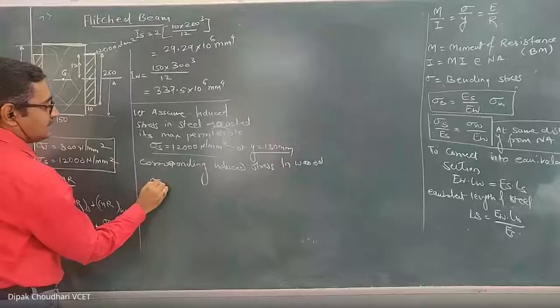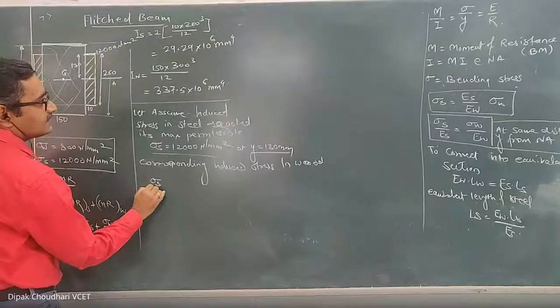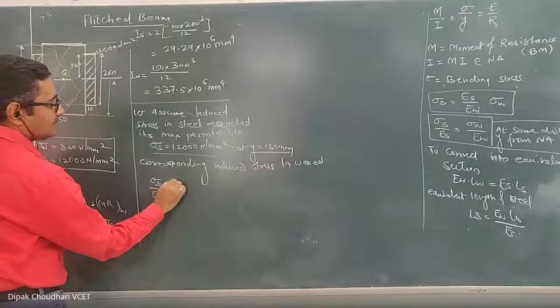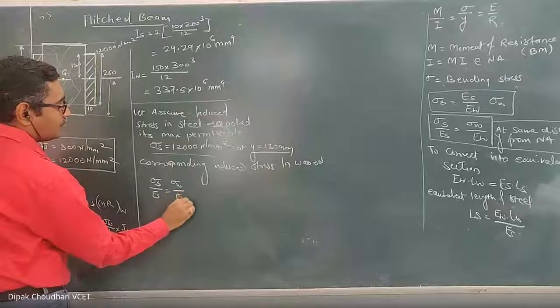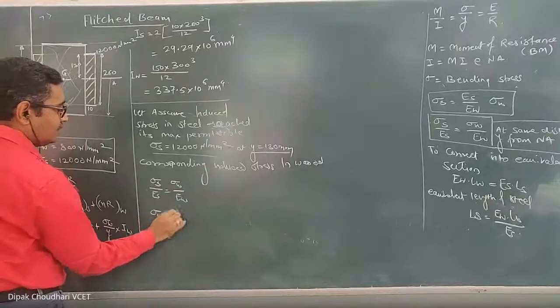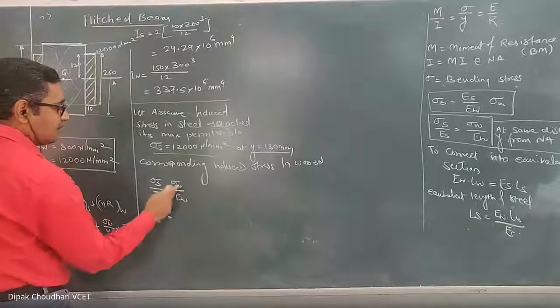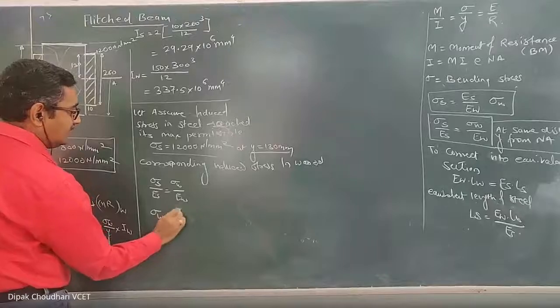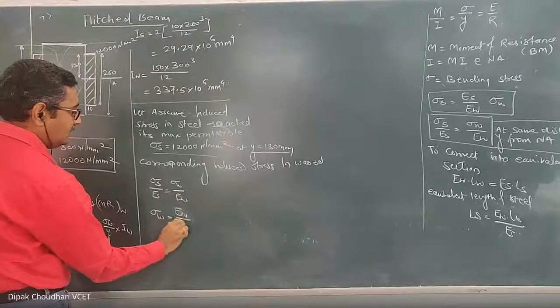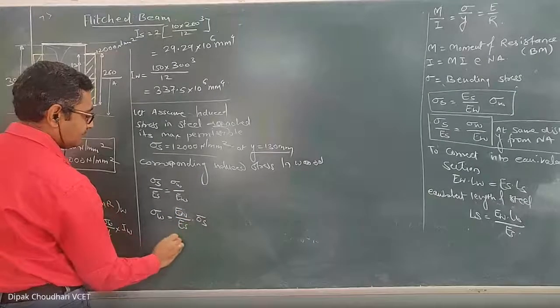This relation is sigma s upon Es equal to sigma w upon Ew. Here sigma w, the corresponding stress in the wood, we have to calculate. So it is sigma w equals Ew upon Es into sigma s.